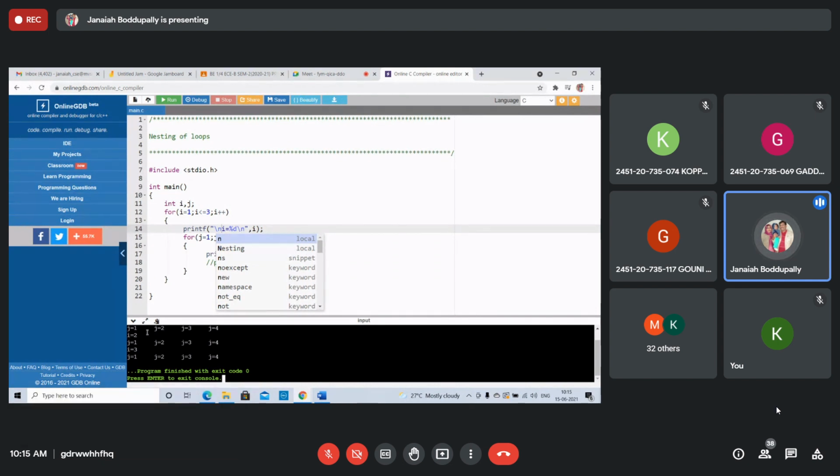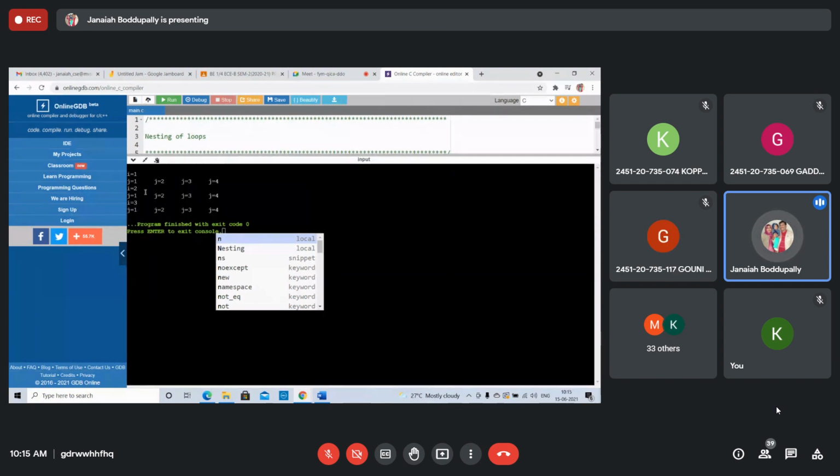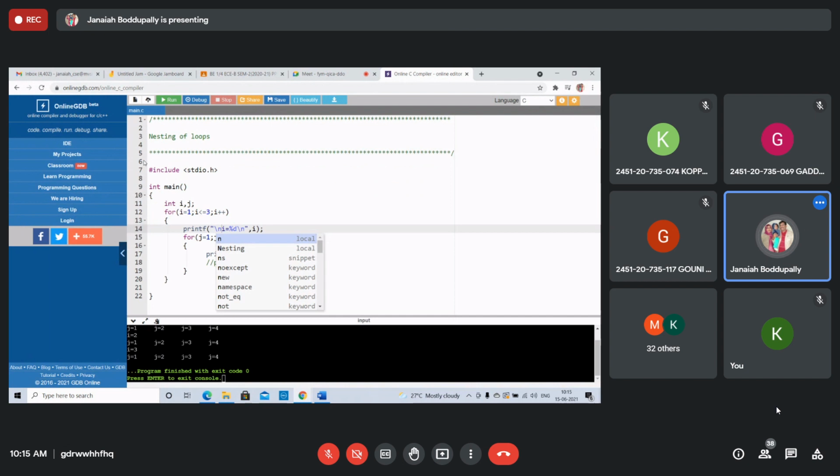i equals 1, j equals 1, 2, 3, 4. i equals 2, j equals 1, 2, 3, 4. i equals 3, j equals 1, 2, 3, 4. This is the output we expected. Right, students? Copy this one.